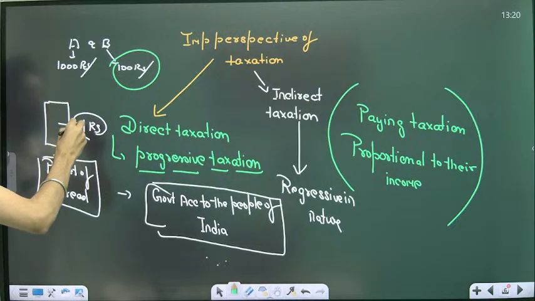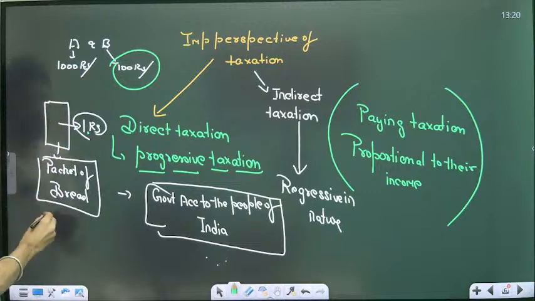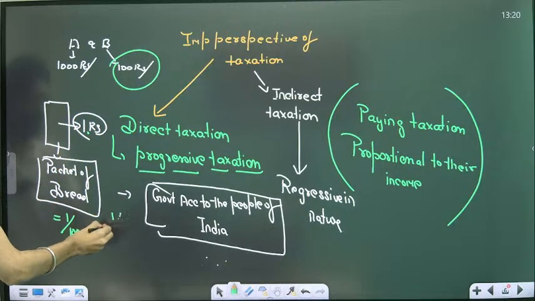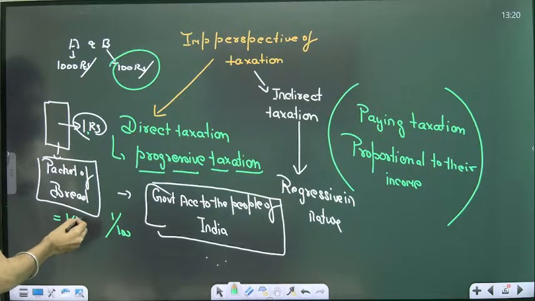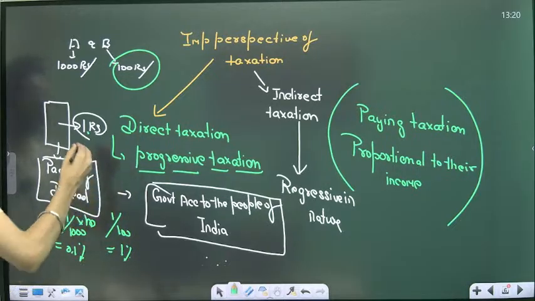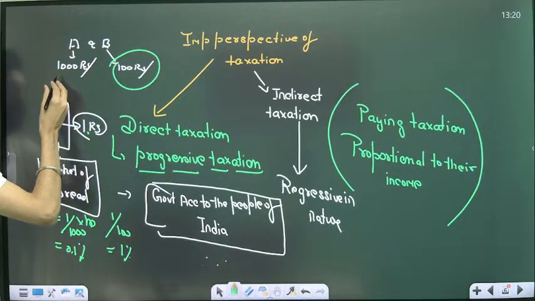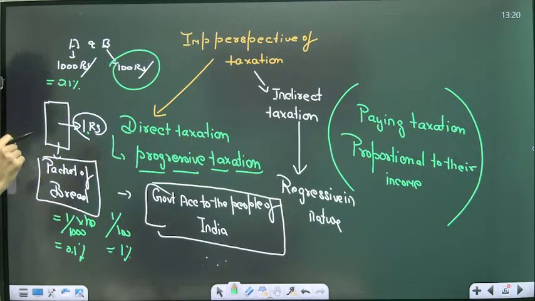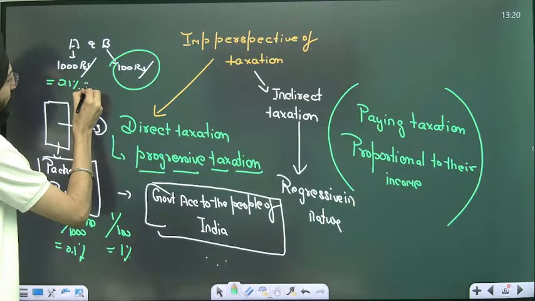A is paying 1 rupee over his income of 1000, and B is paying 1 rupee over an income of 100. Now this is what we call 0.1%, and this is what we call 1%. So a person who has a higher income is paying only 0.1% of his income in taxation.